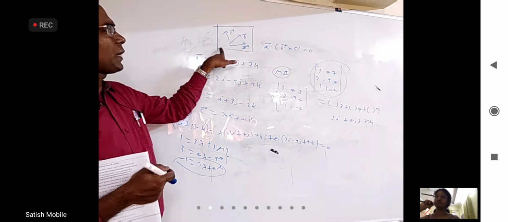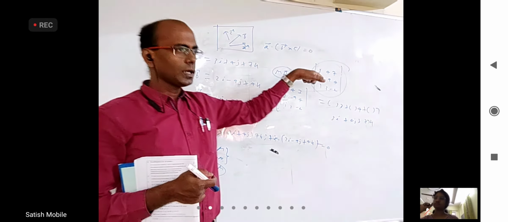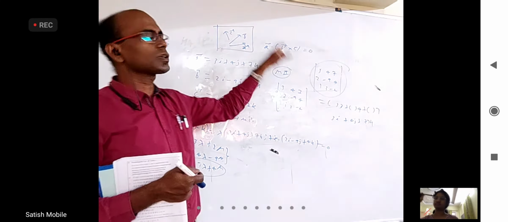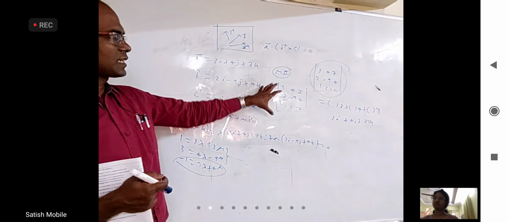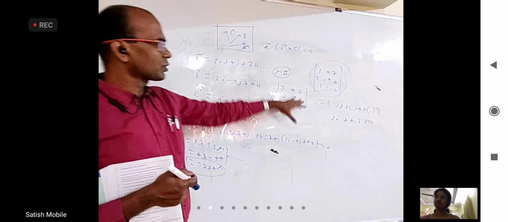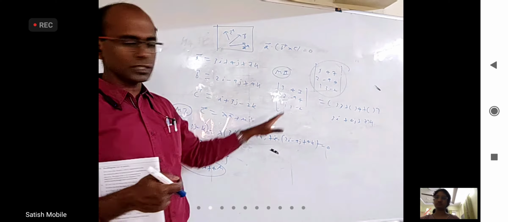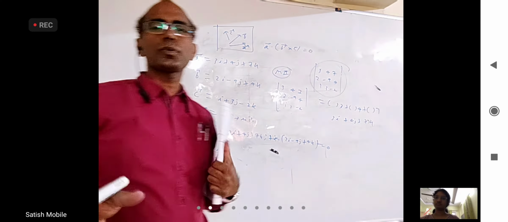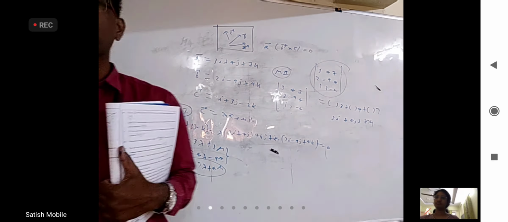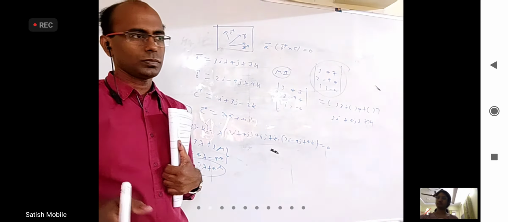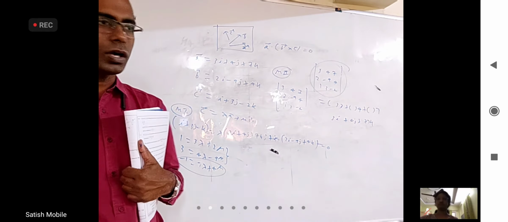Whenever they are coplanar, A dot B cross C should be 0. Whenever they are not coplanar, A dot B cross C will not be 0. That's how this has come. If somebody has not understood this part, don't worry, but you can use it in the questions. Whenever you want to prove three vectors coplanar, just take the determinant equal to 0. If determinant is 0, they are coplanar, otherwise they are not coplanar.